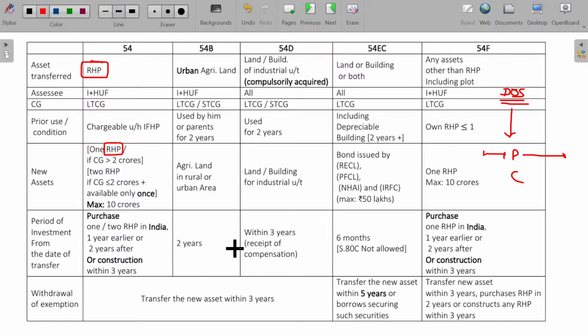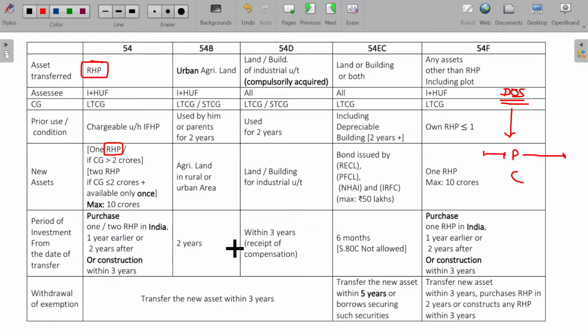From the date of sale, within 2 years you can purchase, or earlier to that, within 1 year you could have sold. I have one house property. I purchased one more house property, sir. 6 months later, I sold one of the house properties. Can I claim the deductions for the newly purchased house property which was purchased 6 months ago? Yeah, of course.